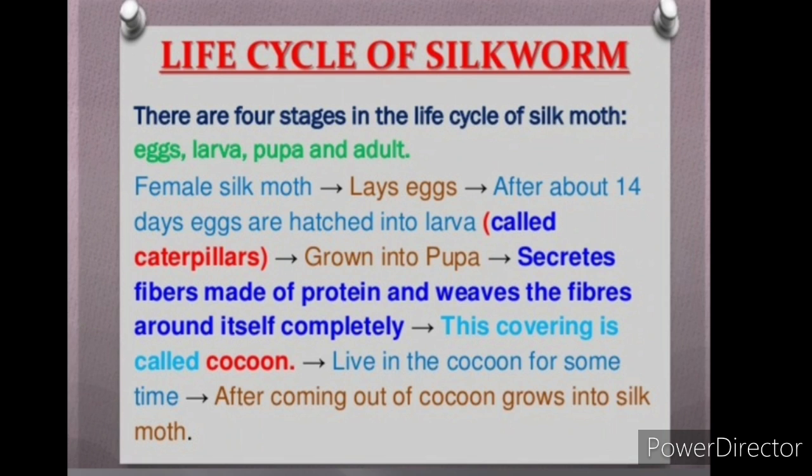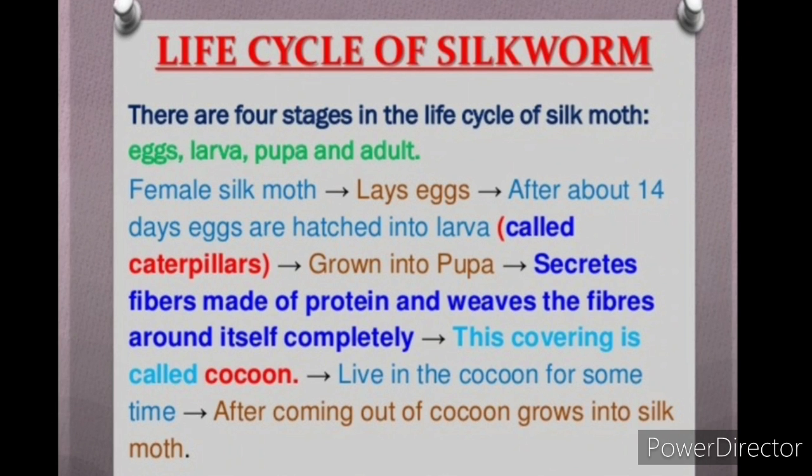Life cycle of silkworm. There are four stages in the life cycle of the silk moth: egg, larva, pupa, and adult. A female silk moth lays many eggs. After 14 days, eggs hatch into larvae, and these larvae are called caterpillars.